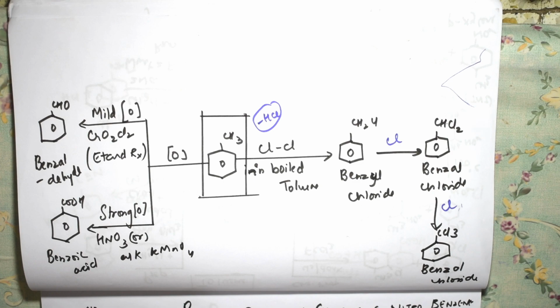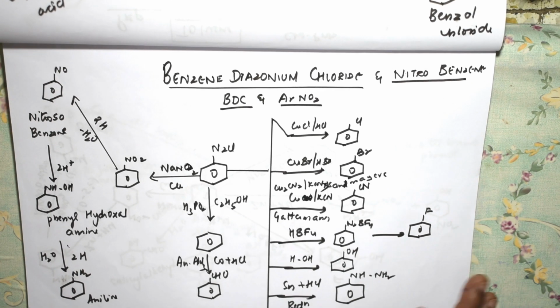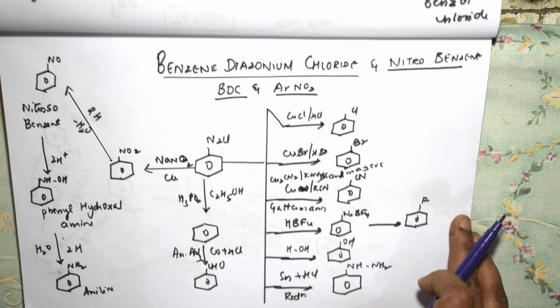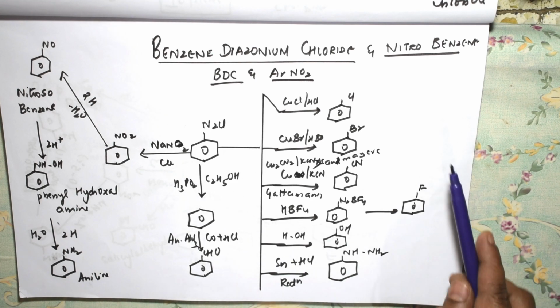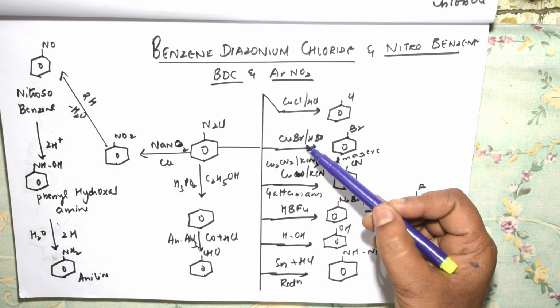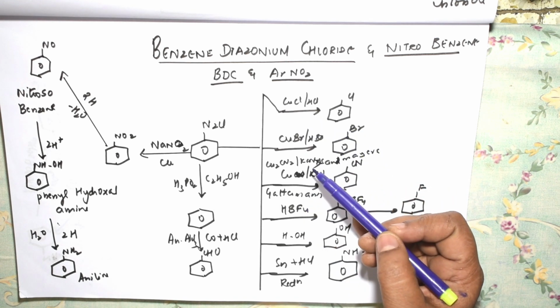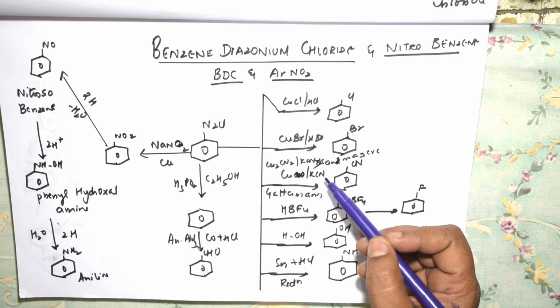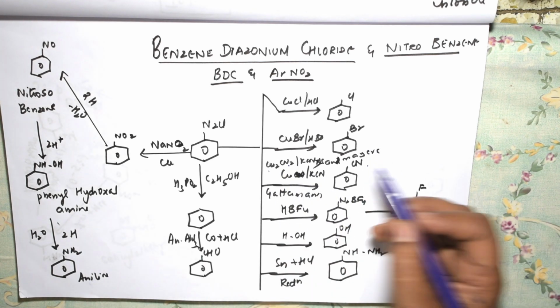Now let me show you the next one, with nothing but your BDC. Students, in haloalkanes BDC is deleted, but in amines it is there students. So you should study the topic carefully. So BDC, you very well know, I can convert into n number of products. What is very important? See here, this is your Sandmeyer's reaction. The first three: CuCl by HCl, CuBr by HBr, CuCN by KCN. Wherever you have till here, all these are Sandmeyer's.